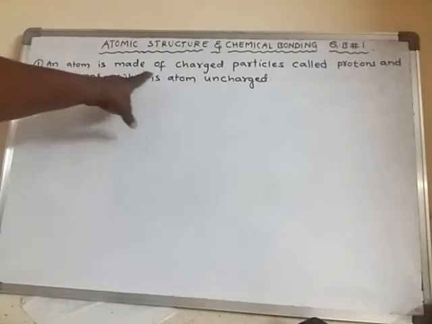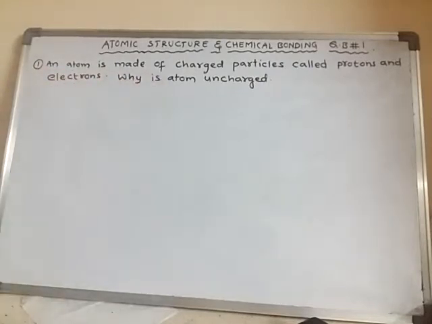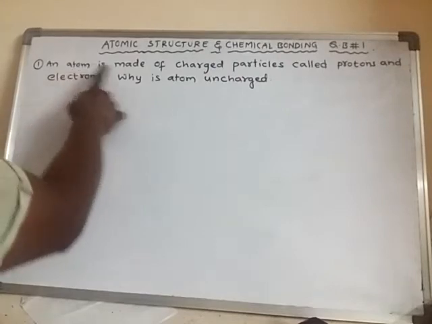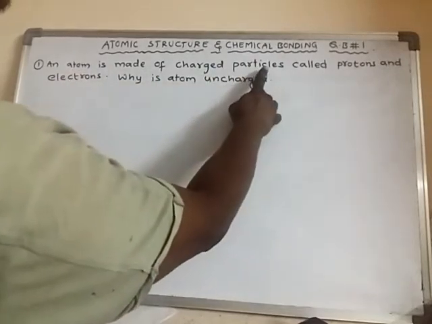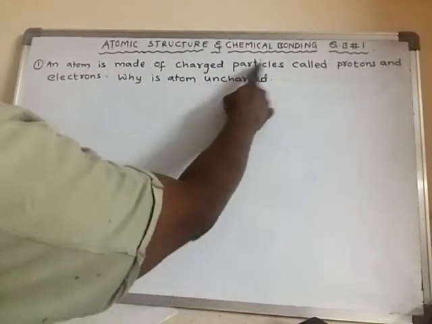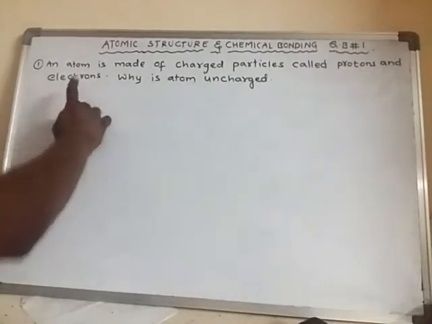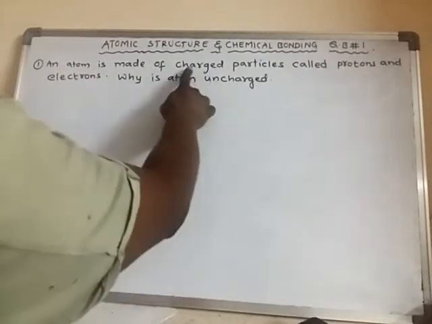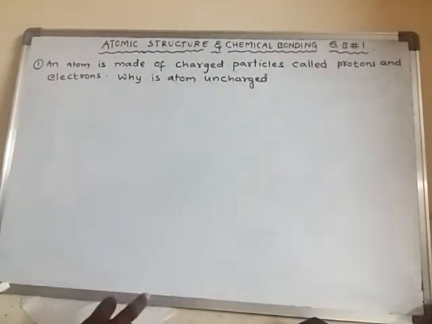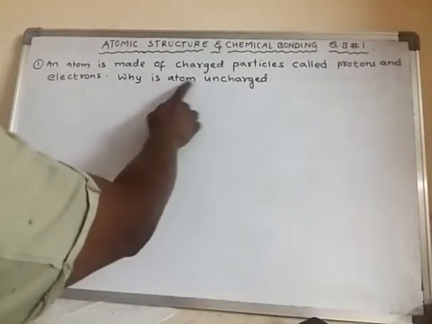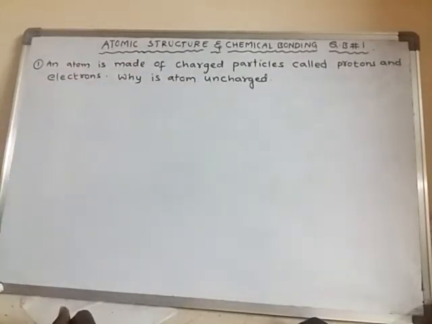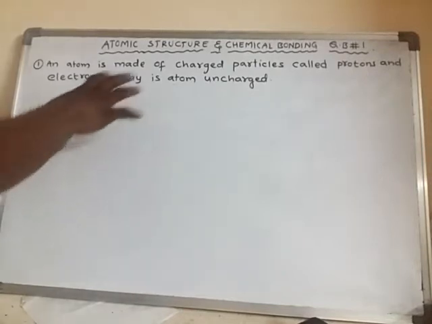An atom is made of charged particles called protons and electrons. Why is atom uncharged? That means though atom is having charged particles, what are the charged particles in the atom? Protons and electrons. Though charged particles are present in the atom, still that atom is called uncharged. What is the reason? That is the meaning of this question.